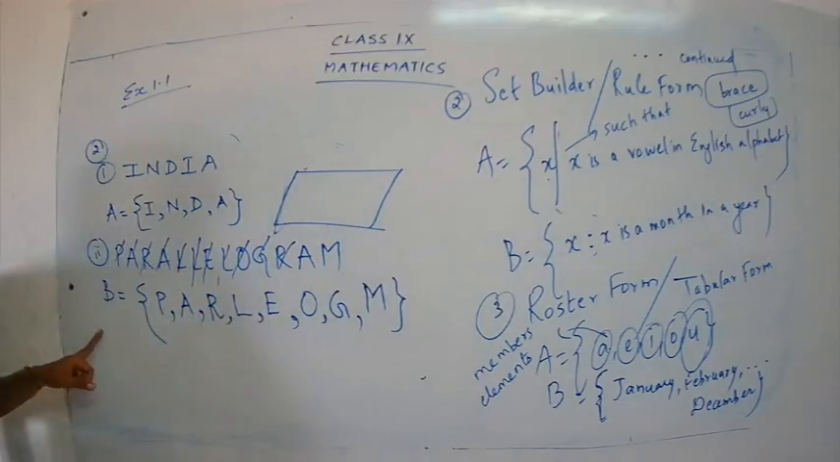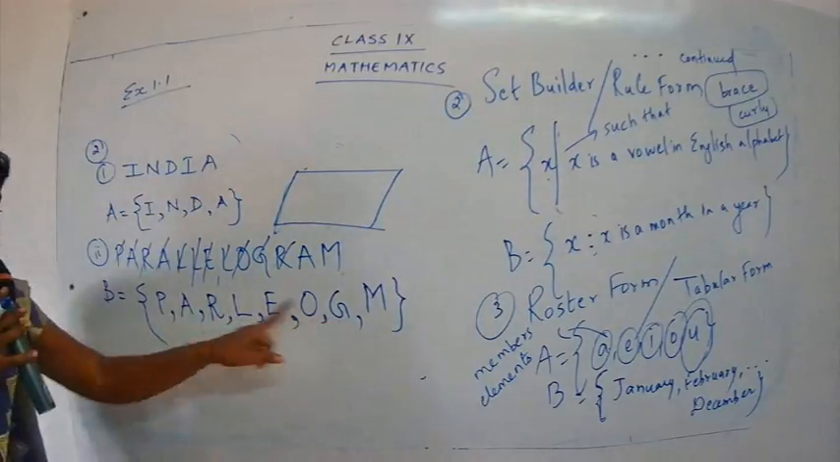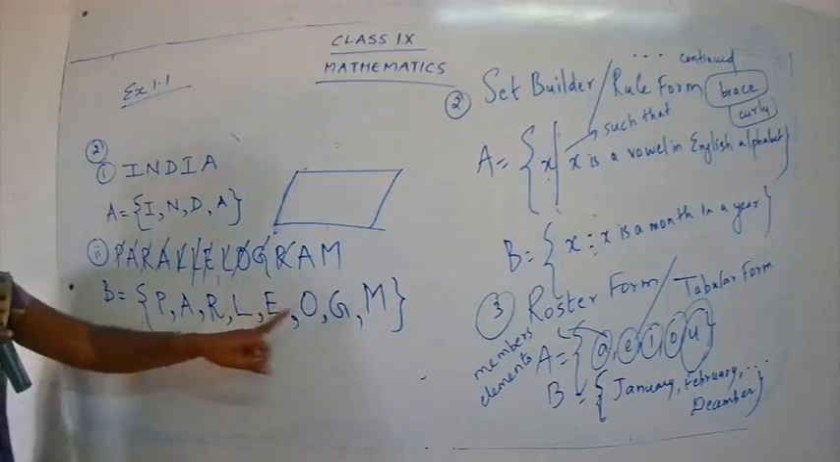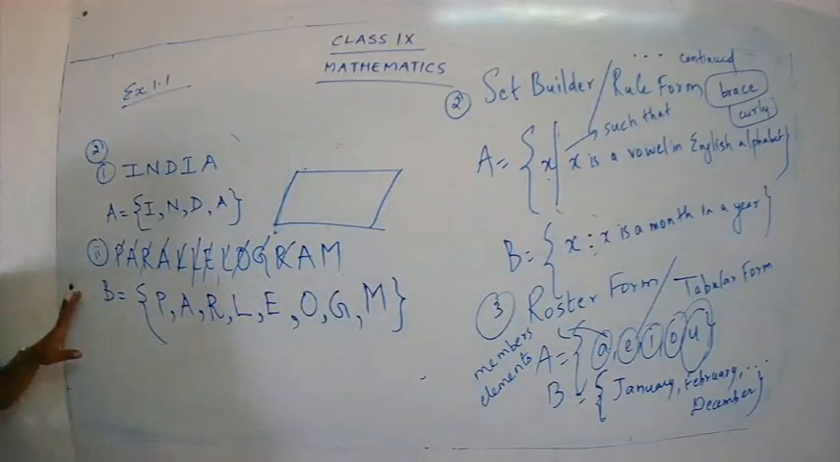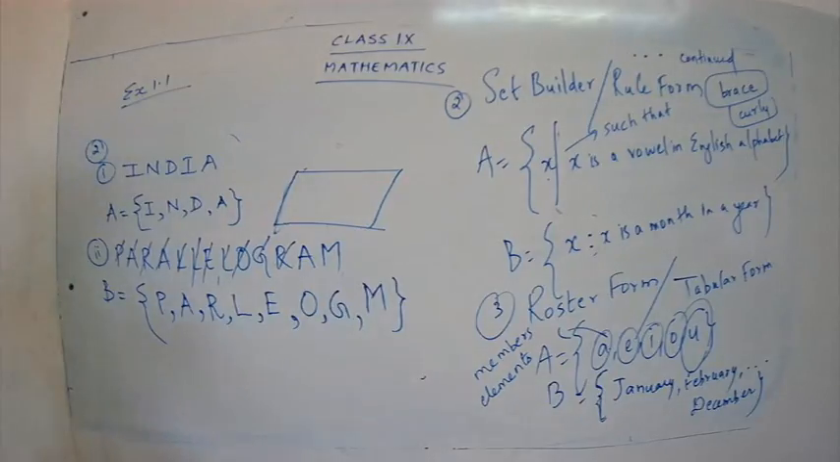E is the element of B. O is an element of B. G is the element of B. M is the element of B. Are you clear, children? So we have completed question number 2, the first subpart, the second subpart, and the third subpart, and the fourth subpart is your homework.